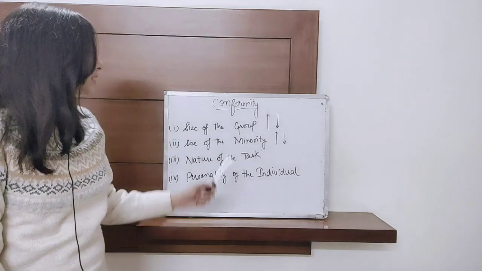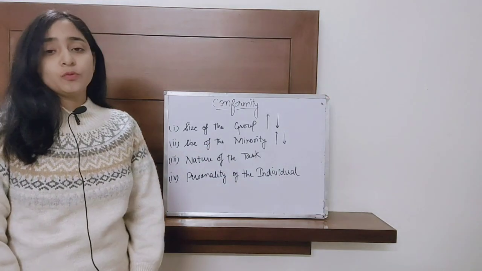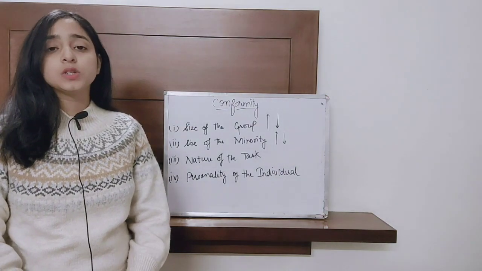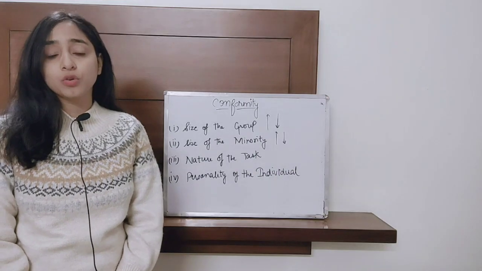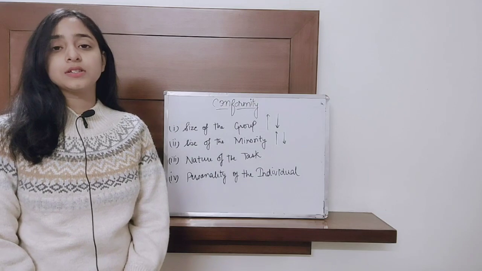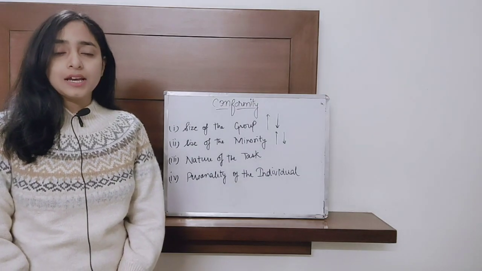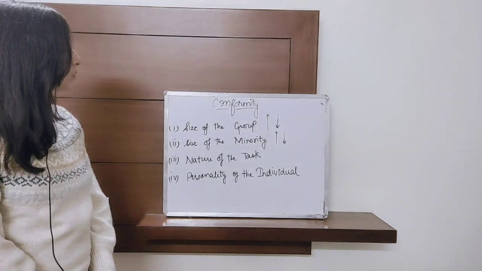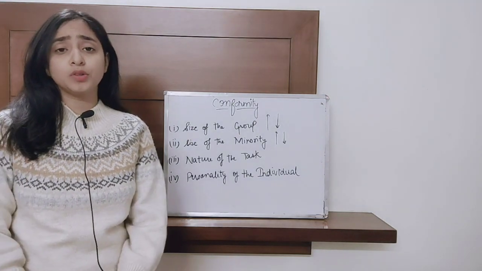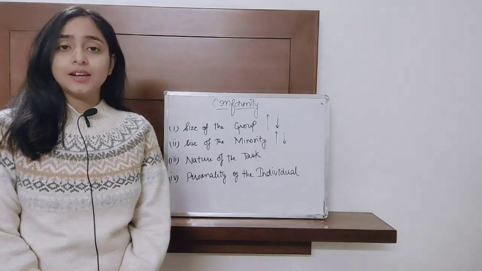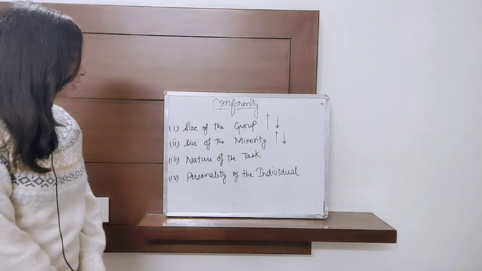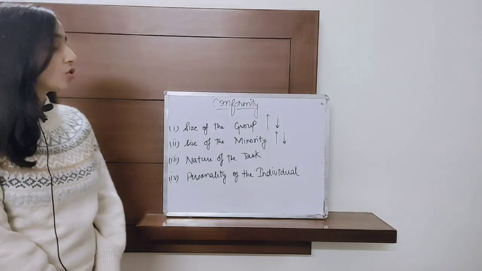So now we are going to discuss some factors on which the conformity of an individual will depend. The first factor is size of the group. This means that if there is a larger group, the conformity displayed by individuals will be less as compared to a smaller group. Why? Because it is easy for others to notice which person is deviant in a smaller group. The second factor is size of the minority. In case there are more people who do not conform to the majority opinion, then that means that the conformity displayed will be less.